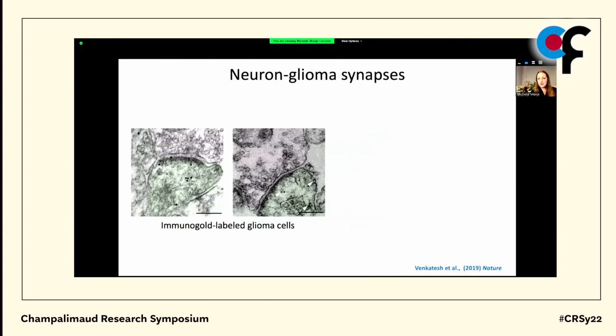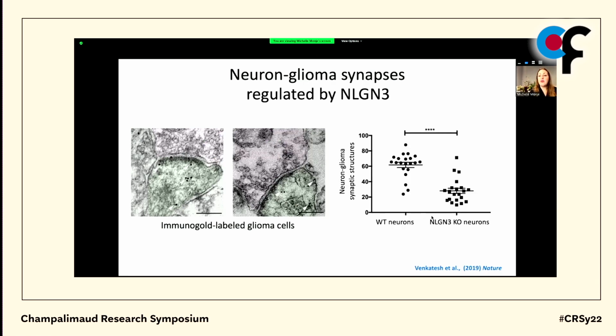And so this raised for us what seemed at the time kind of a crazy idea: like there are synapses between neurons and healthy glial cells, there might also be synapses between neurons and malignant glioma cells. And indeed, we see these synaptic structures when we look by immunoelectron microscopy, in which we can unambiguously identify the malignant cell. We see these very clear synaptic structures. Testing the idea that neuroligin-3 may be functioning to regulate these, we find that far fewer of these neuron-to-glioma synaptic structures form in the absence of neuroligin-3 from the tumor microenvironment.